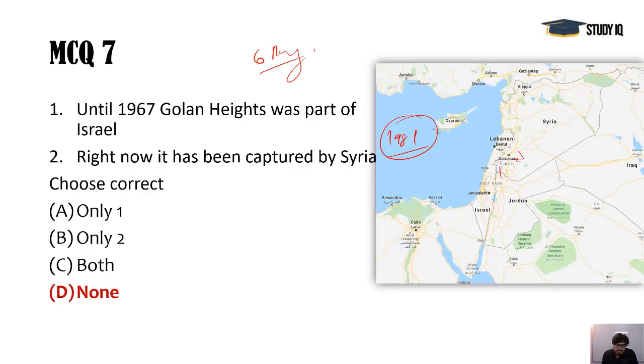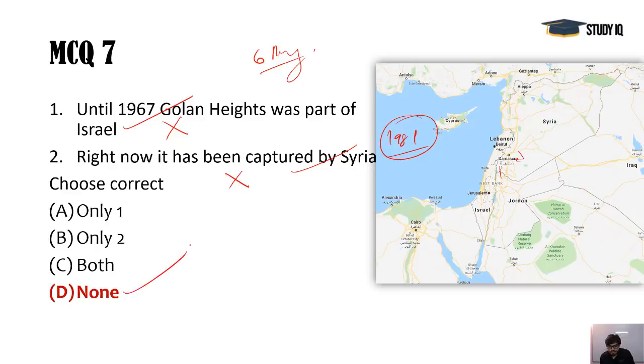Trump just said that it's a part of Israel, and Syria has vowed to take this back from Israel. So these statements are wrong. They are written just opposite, because it was a part of Syria till 1967, and right now it is captured by Israel.